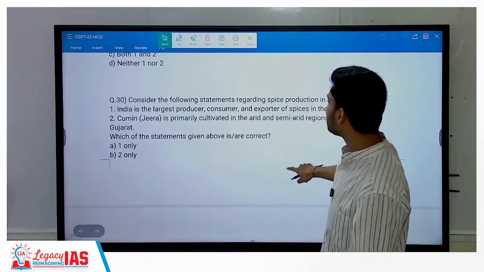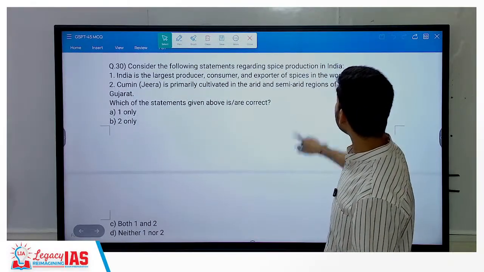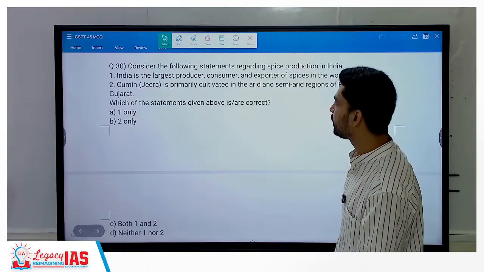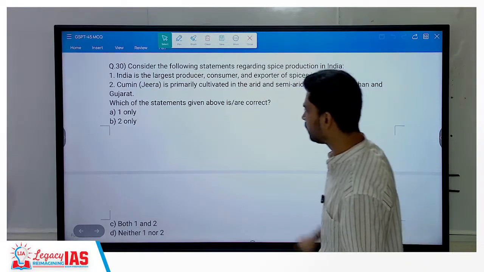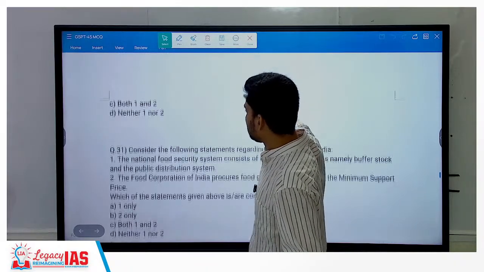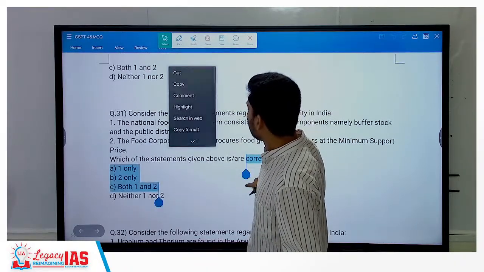India is the largest producer, consumer and exporter of spices in the world. That is right. Cumin is primarily cultivated in the arid and semi-arid areas of Rajasthan and Gujarat. That is also correct. C. Then we have 31.